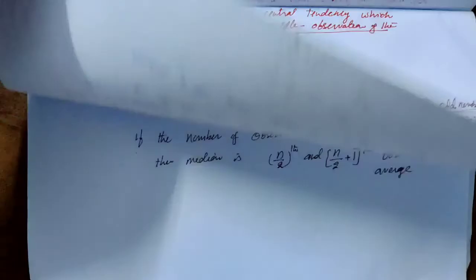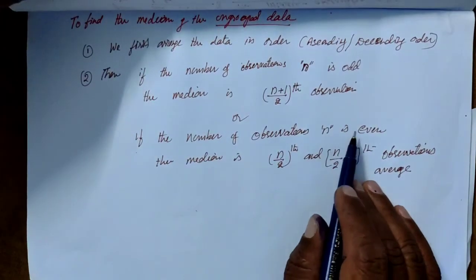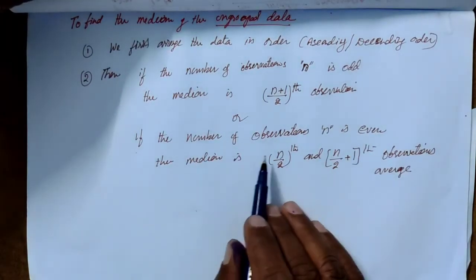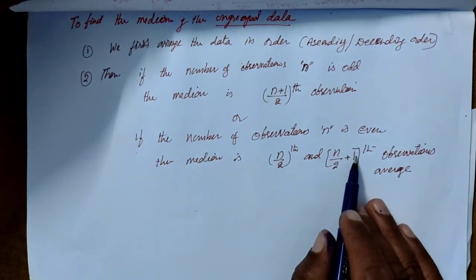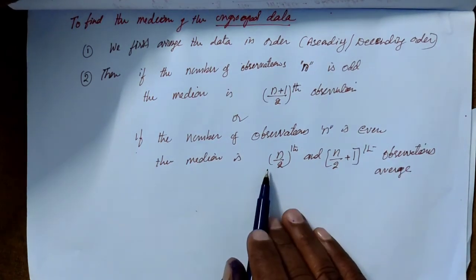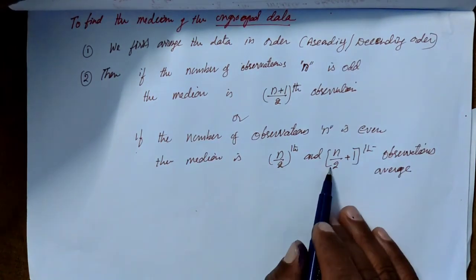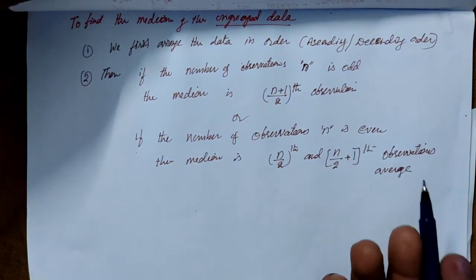Therefore, if the number of observations n is even, then the median is the average of the n by 2th and n by 2 plus 1th observations. So we get two observations in the middle.